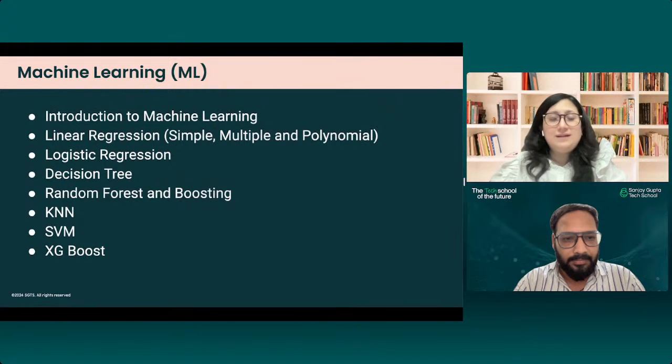And similarly, we did classification, clustering, all of that, right? Then we moved on to decision tree, random forest and boosting, then KNN, SVM, XGBoost. Right now, I'm pretty sure that you do not have an idea of it, but certainly as the course moves ahead, you will learn all of these things in a very fundamental and concrete manner.